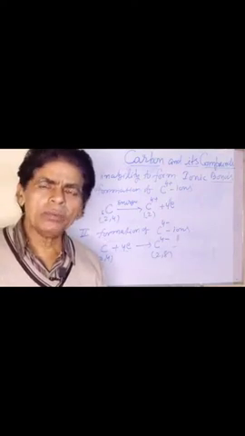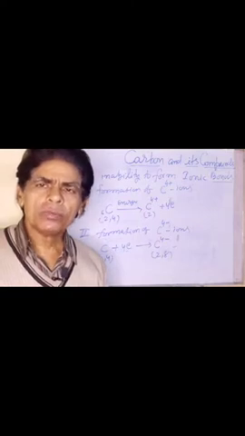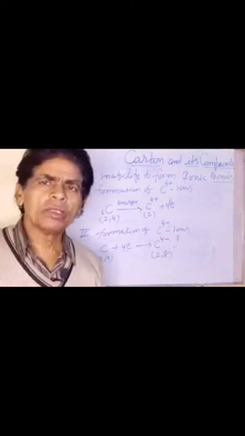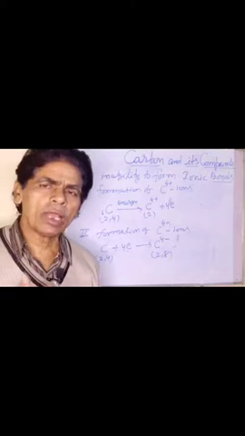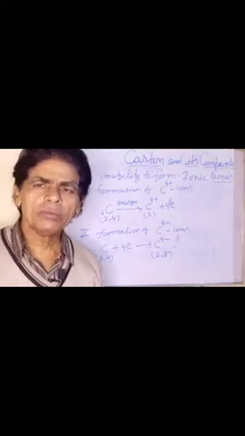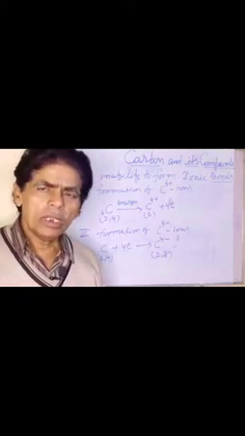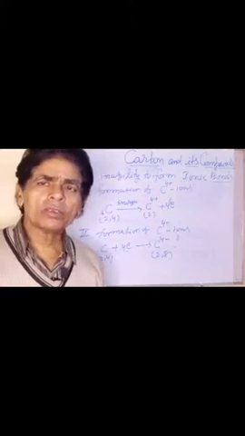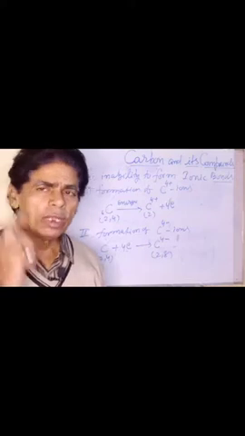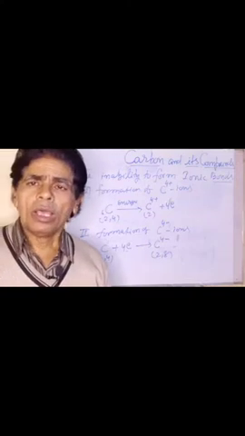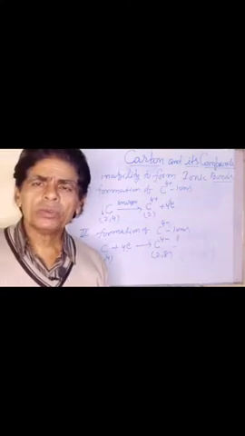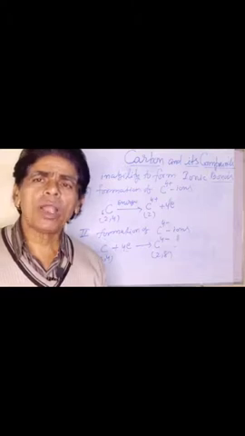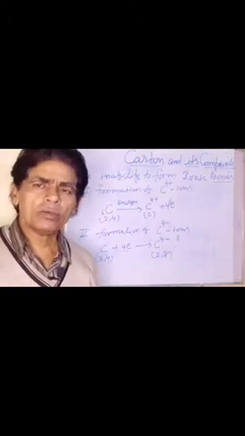If we try to introduce the fifth, sixth, seventh or eighth electron in the valence shell, what will happen? The incoming electrons must experience a repulsive force, and due to this repulsive force, much more energy is required to introduce the electron.